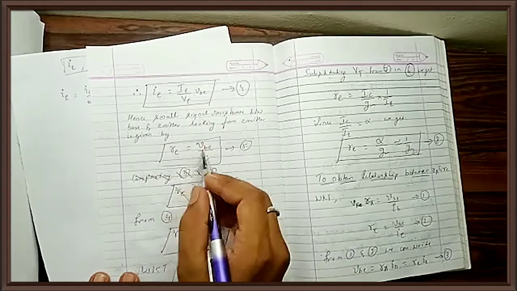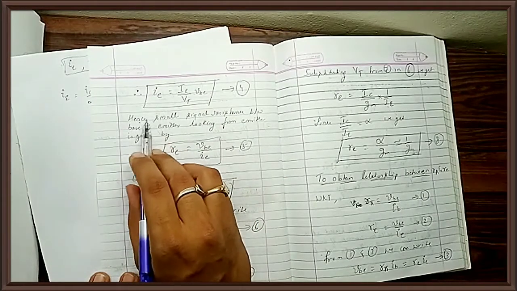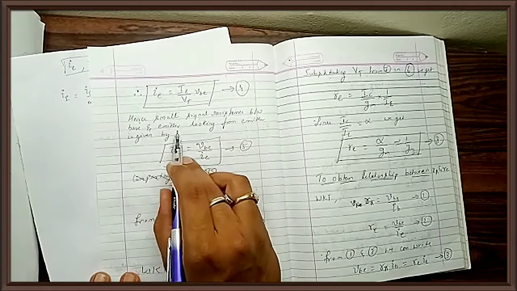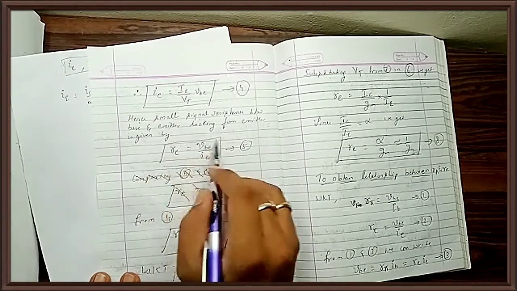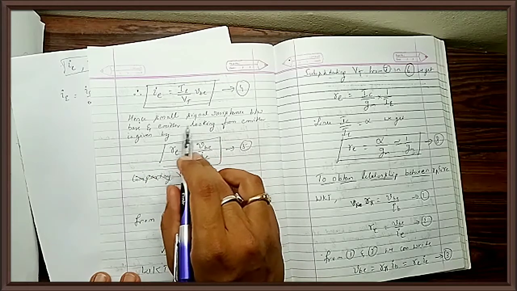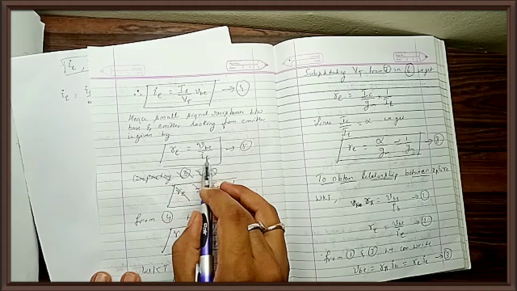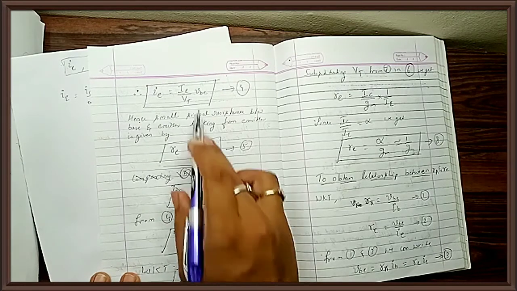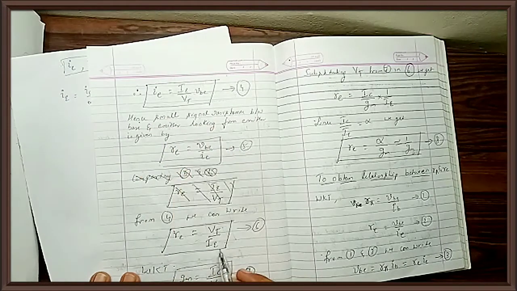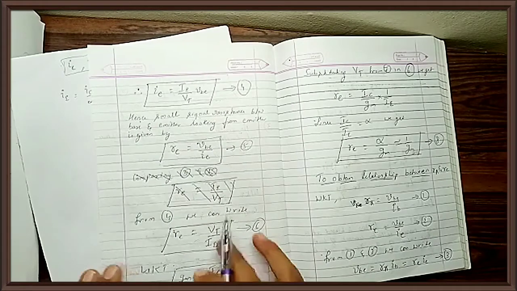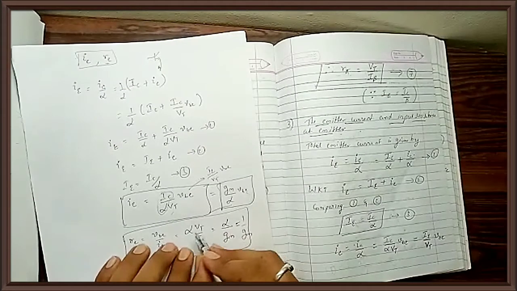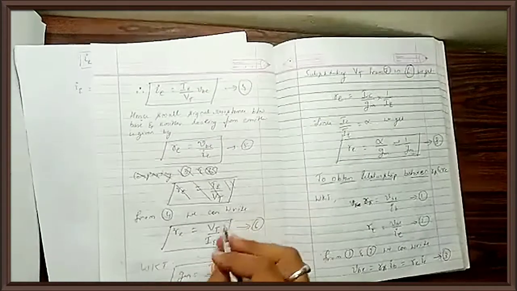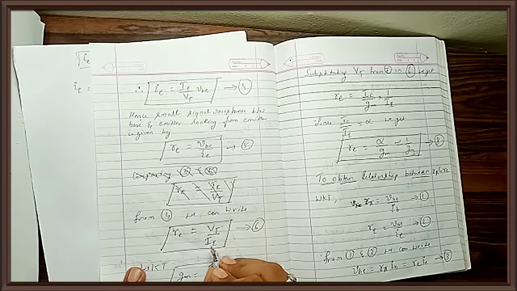But what is RE? VB by i. Here, what is the definition of RE? Small signal resistance between base and emitter, looking from the emitter. When I look from the emitter between base and emitter, the resistance I am able to see is VB by i. That is VT divided by IE. If I calculate using this relation, I am getting RE as VT by IE, correct?